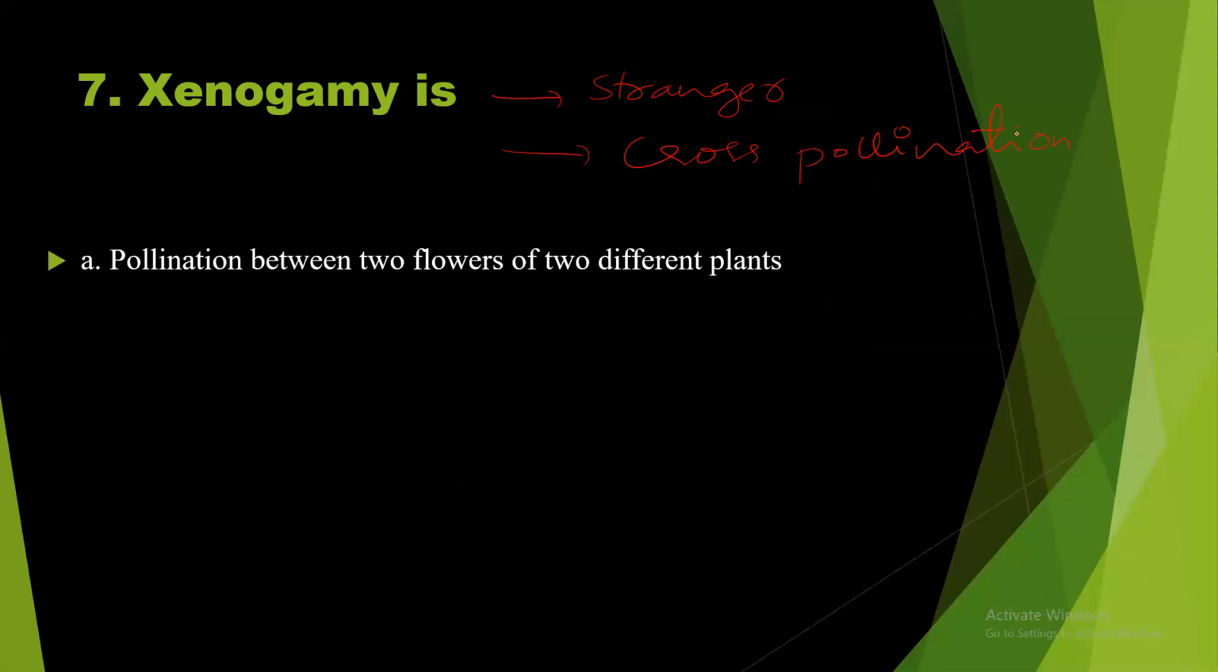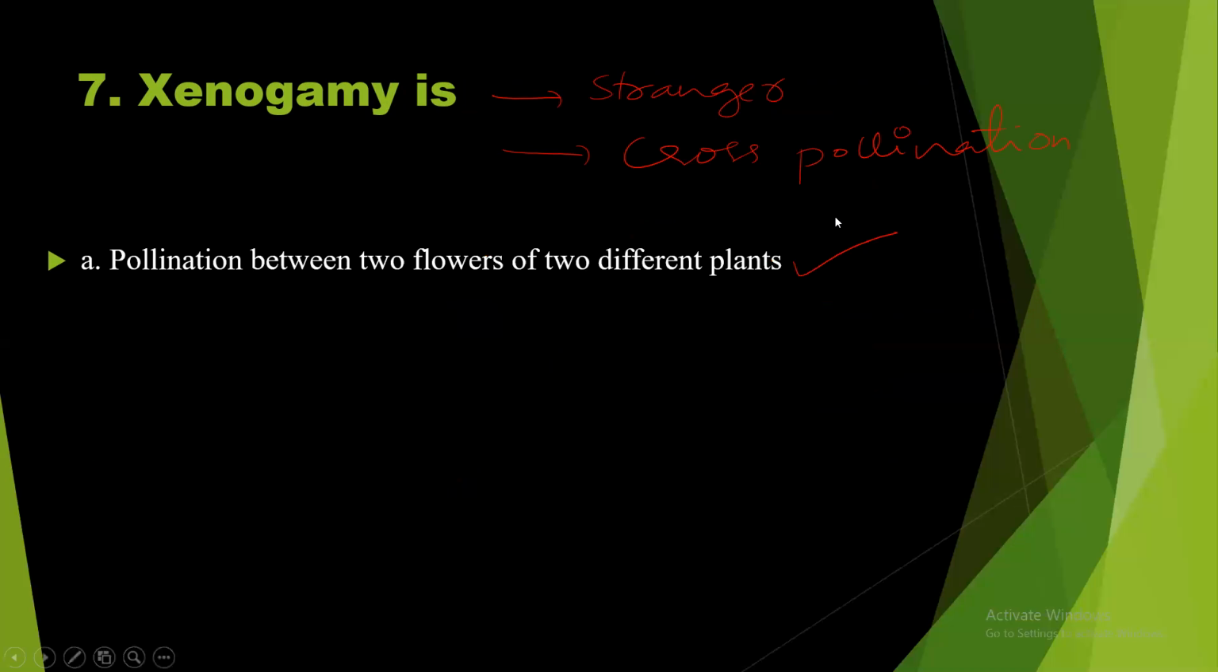Now, question number 7. Xenogamy, xenos means stranger. So xenogamy is nothing but cross pollination. Let us see the options. Pollination between two flowers of two different plants. Yes, it should be the right answer.